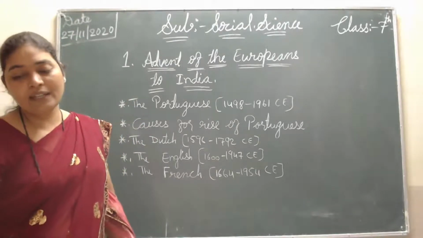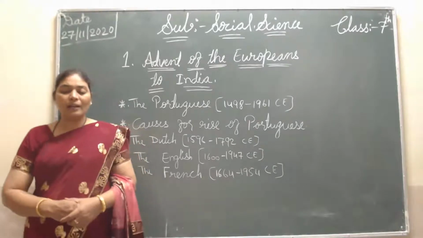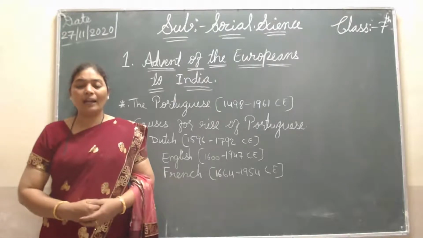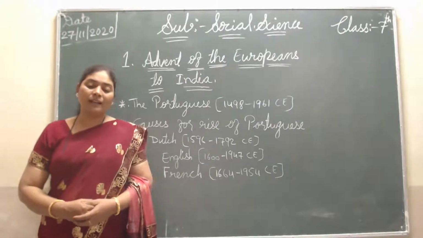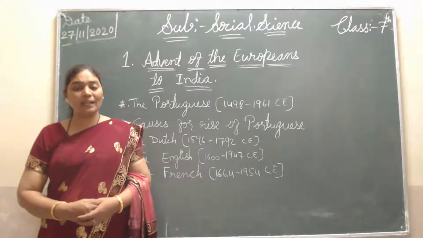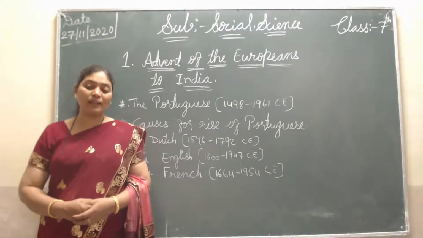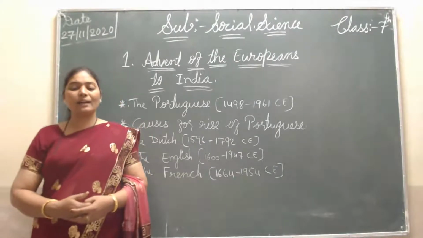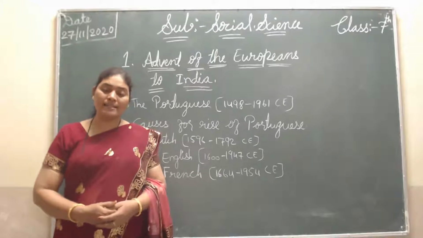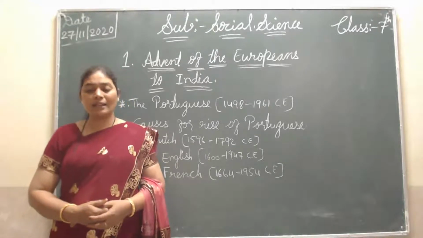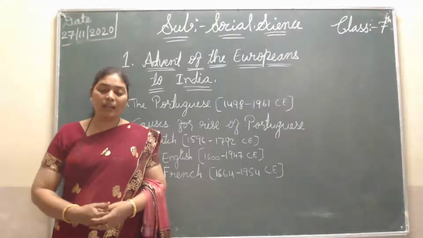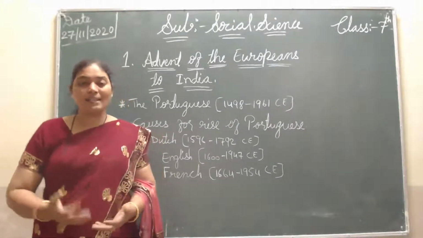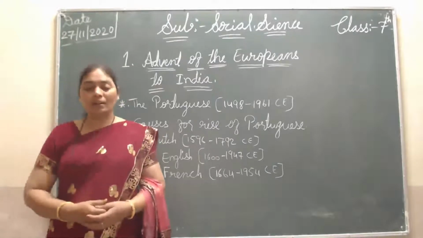After that, Albuquerque was appointed as governor in India in 1509, and in 1510 he captured Goa from the Bijapur Sultan and they started business from Goa. This way, Albuquerque established colonies in Diu, Daman, Salsette, Bassein, Chaul, Bombay, and St. Thomas, and lastly Hooghly. In all these places, they started constructing their colonies.